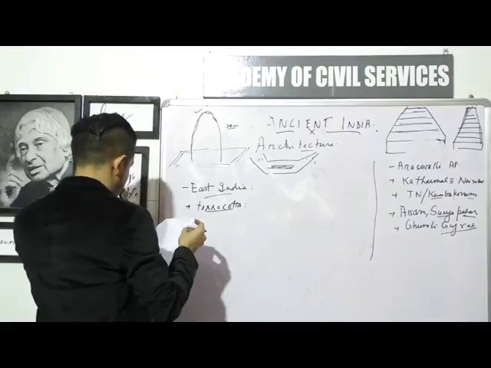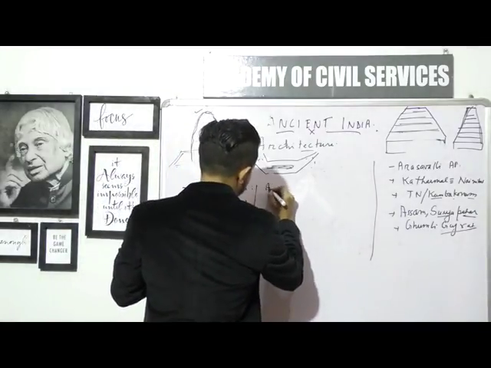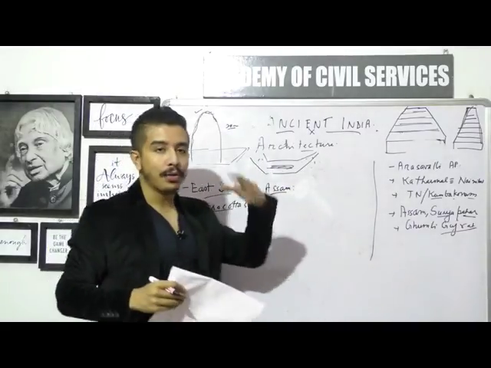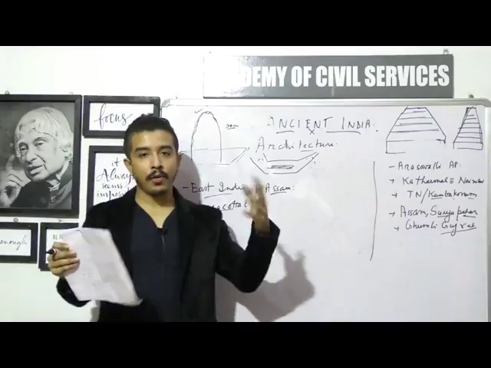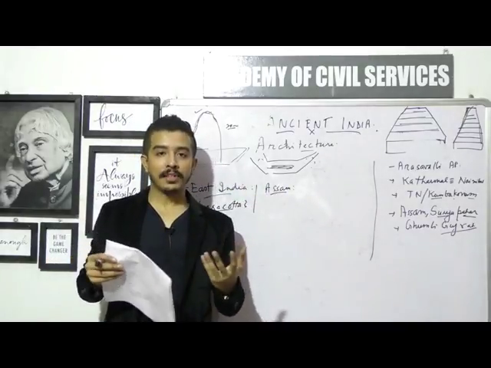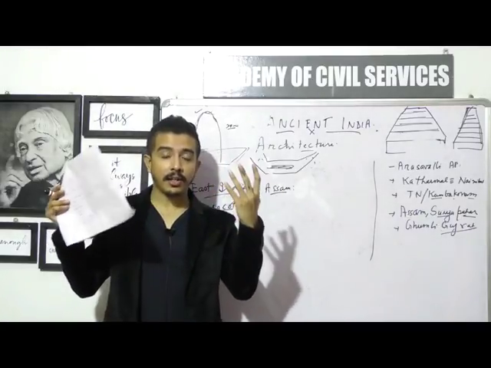Alright. For example, amongst East India, let's talk about some of these structures which are found in Assam. In the last class, we talked about how Daw Parbatia almost belonged to the Gupta age, and how it had elements of the Gupta architecture in it, which had gates, which had sculptures.